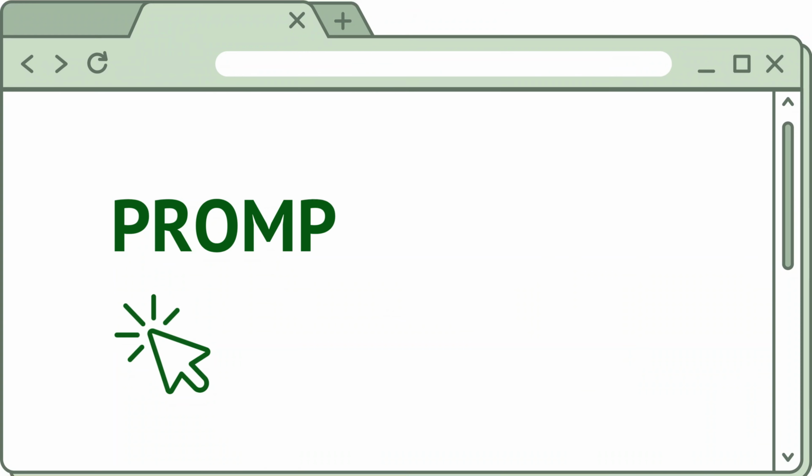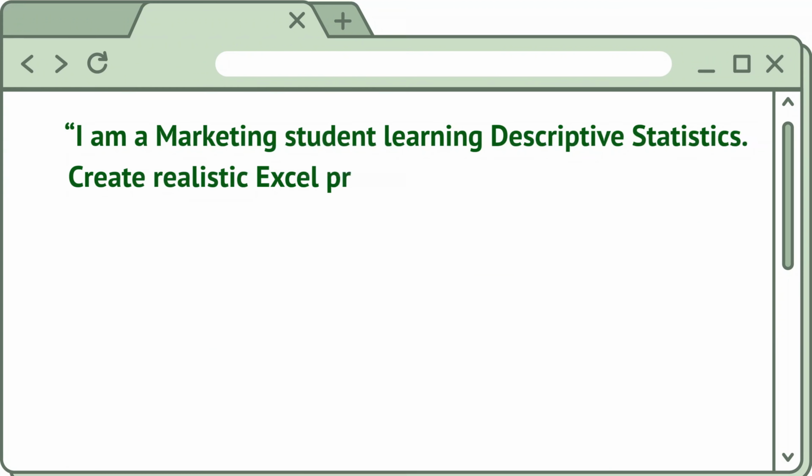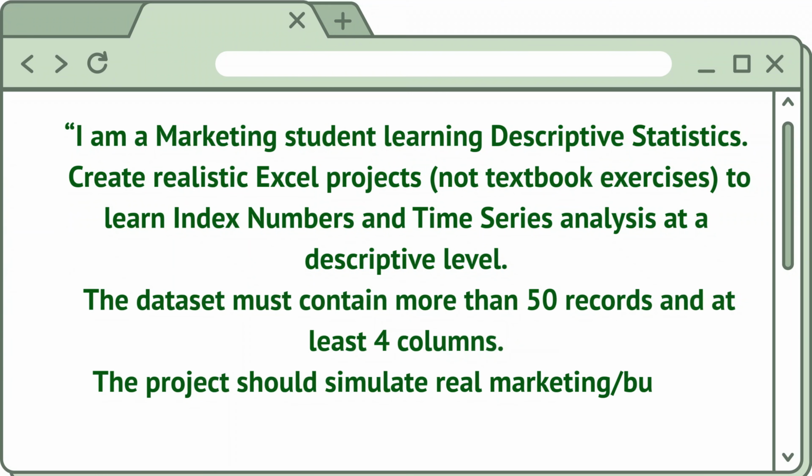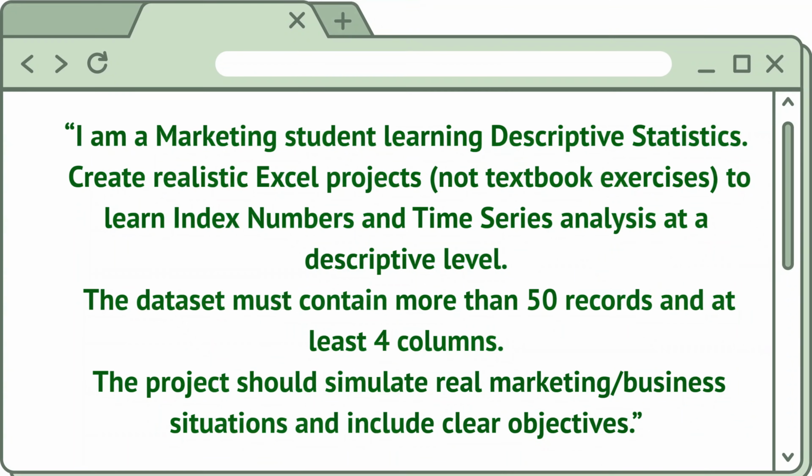Now, let's follow with the prompt I gave Gemini. I am a marketing student learning descriptive statistics. Create realistic Excel projects, not textbook exercises, to learn index numbers and time series analysis at a descriptive level. The dataset must contain more than 50 records and at least 4 columns.